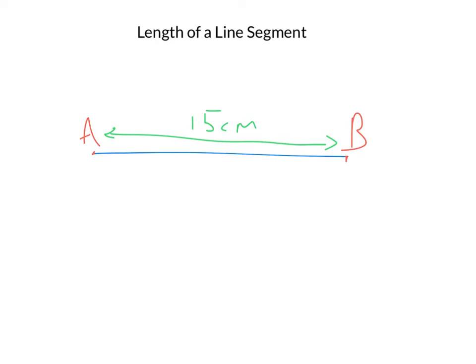The way that we write that, or denote it, is we write AB. Now normally with the line segment we put square brackets around it, but we won't use our square brackets. What we'll do is we'll put a straight line at either side of it.